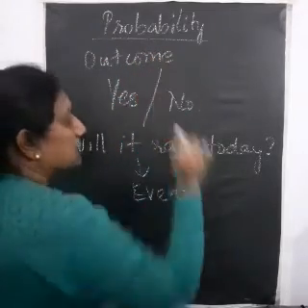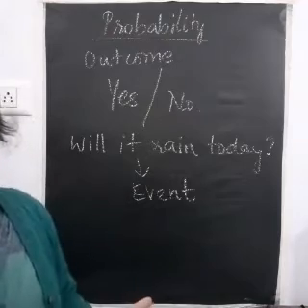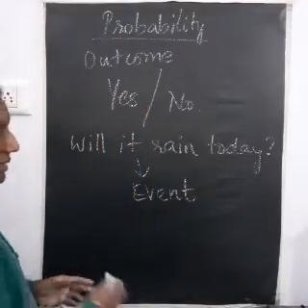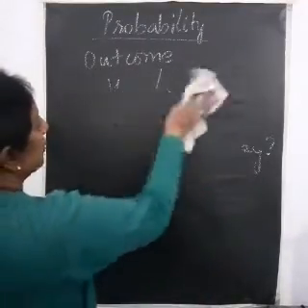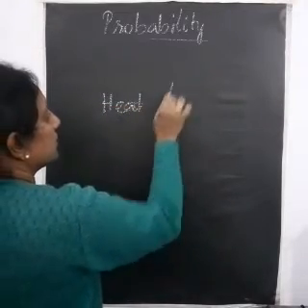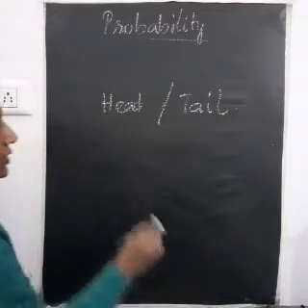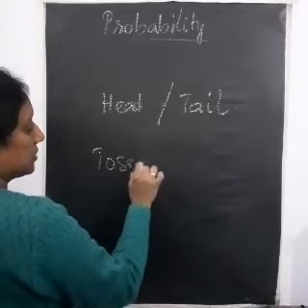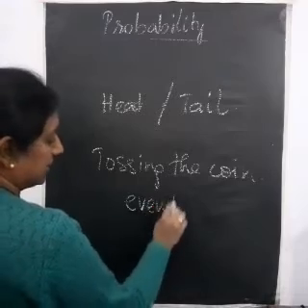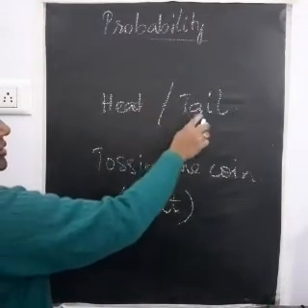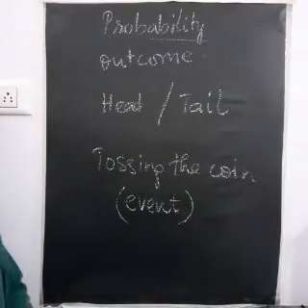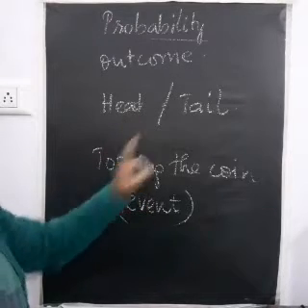Okay, now supposing I take a coin, I toss a coin. Now what can I get as a result? The result or the outcome will be either a head or a tail, correct? I can get a head or a tail. So when I toss a coin, tossing the coin will be known as the event, and getting a head or a tail will be the outcome. Okay. Now in case of tossing a coin, we have two outcomes.